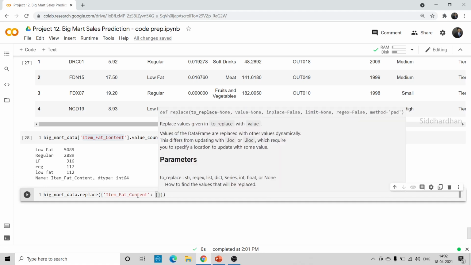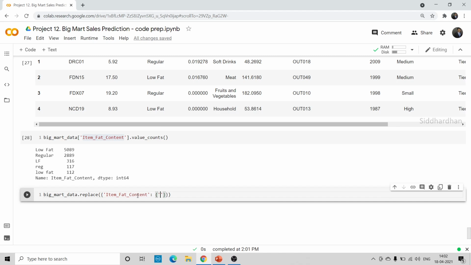They are, if the value is low fat, I want to encode it to low fat like this. Okay, and if it is LF, I want to change this to again low fat.